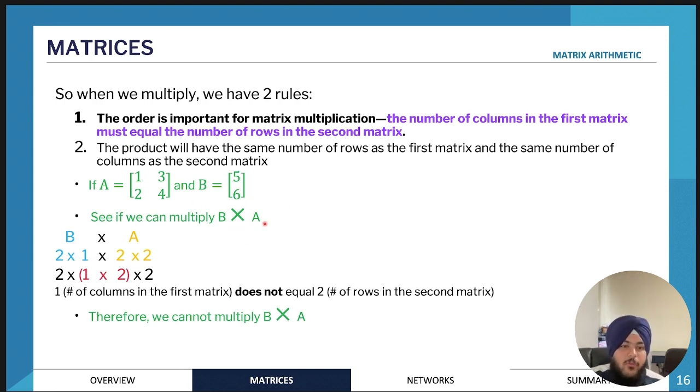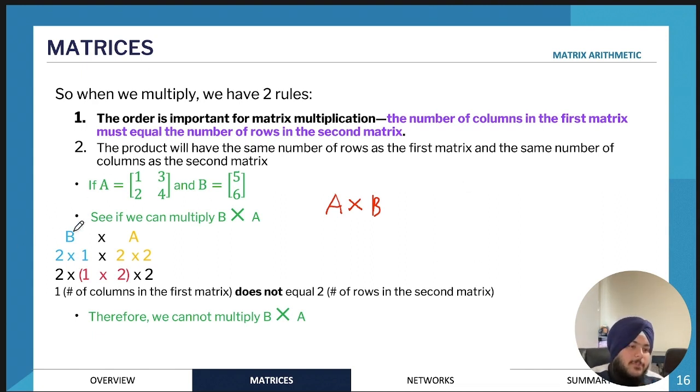Another thing that you need to understand is that multiplying matrix B by A is not the same as A times B. A times B is not the same as B times A. The order is so important, and I'll show you why in a second.